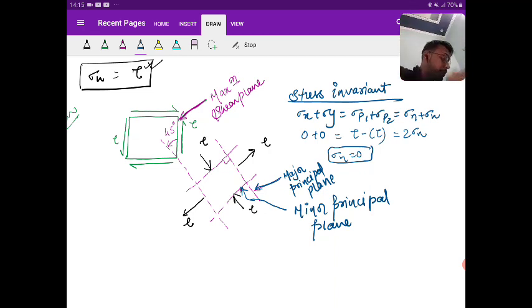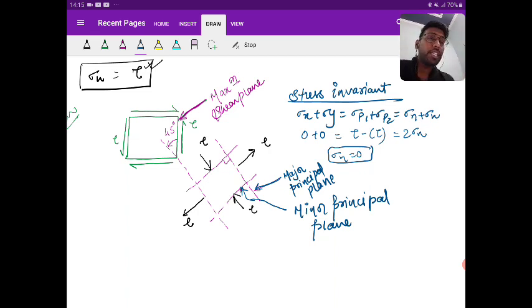Okay. So now, I've already said that there are some standard results, and these standard results will be used in the GATE for simple questions. If you remember the results, it is very simple for you. Now, what are the results?